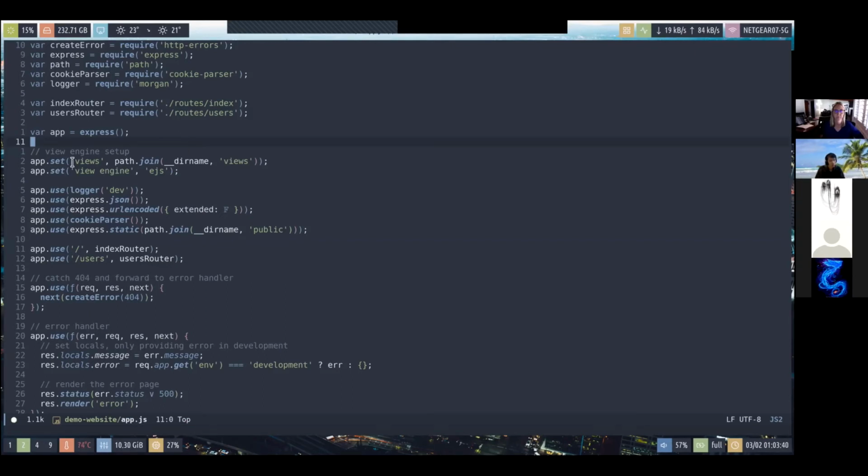And here we also see some view engine related stuff. So a view engine basically helps you to pre-process the HTML page before you send it to the client. So let's say you're Google, and somebody sends you a request. You don't want to just send the same response to every client, right? You're going to customize the page for each client.